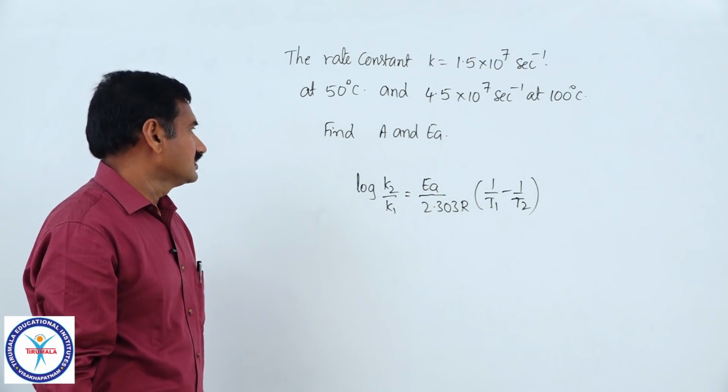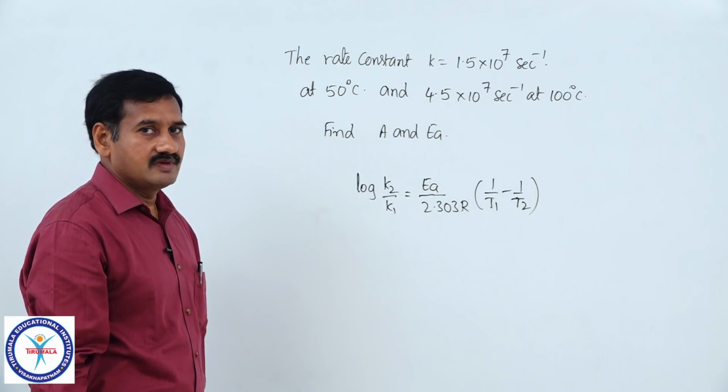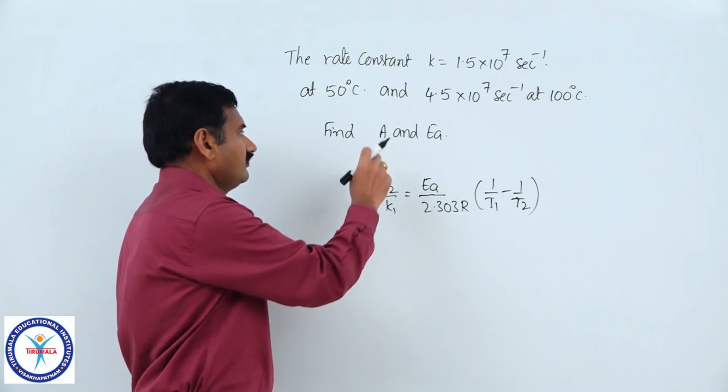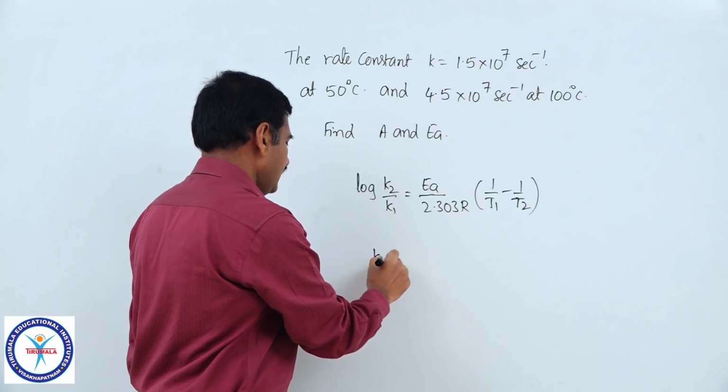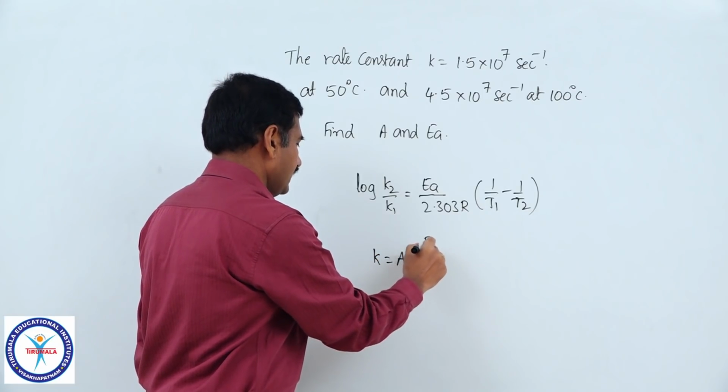Second part is Arrhenius parameter A must be calculated. In order to find out this value of A, you can go for this equation K is equal to A into e power minus EA by RT.